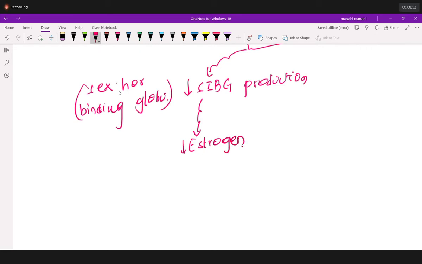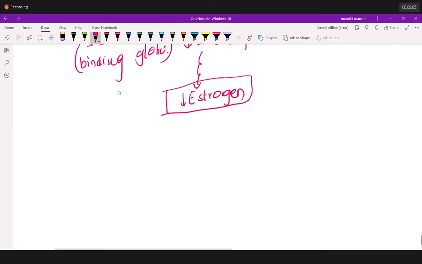Once the decrease of estrogen occurs, what will happen? Estrogen decreases, so which hormone will come into the role here?